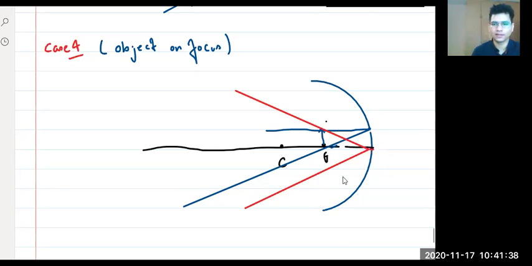Right? Yes, they are almost parallel. Yes or no? They are almost parallel, because that's the meaning, they are meeting at infinity. So I can say that it will meet at infinity.